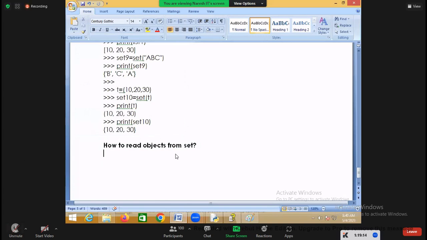Is this set index based or non-index based? Non-index based, right? Set is not index based. Set is a non-index based collection. You have to understand here.